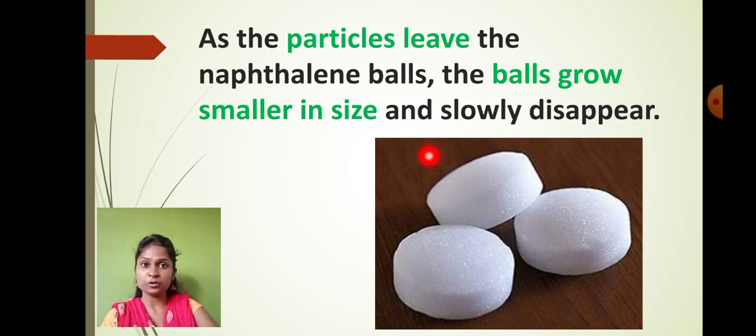Okay, so even that Odonil sachet also comes in contact with the air, and slowly it gets converted into small particles of the gaseous thing, and as it is converted into particles in the gaseous state, the size of that sachet becomes smaller and smaller, and slowly it disappears completely. Now students, did you understand why exactly our cloth smells like the naphthalene ball, or why the naphthalene balls kept in the toilet finally disappear and get smaller in size? Okay, so this is exactly the reason.